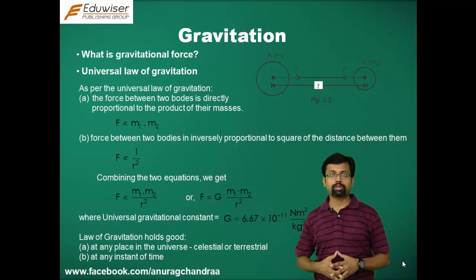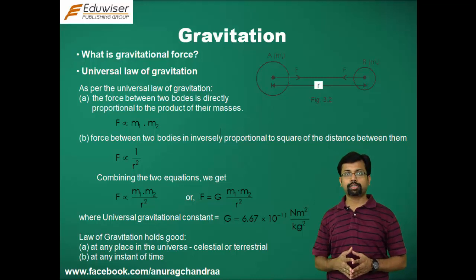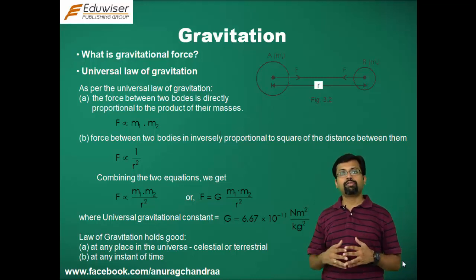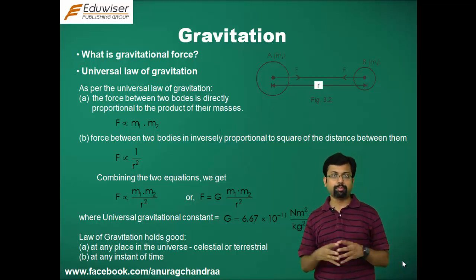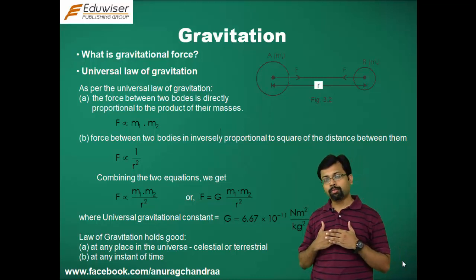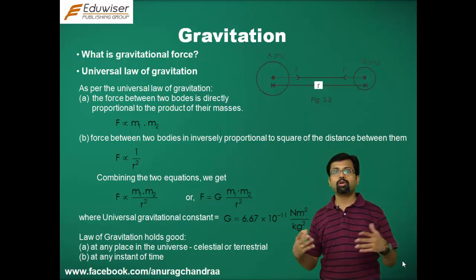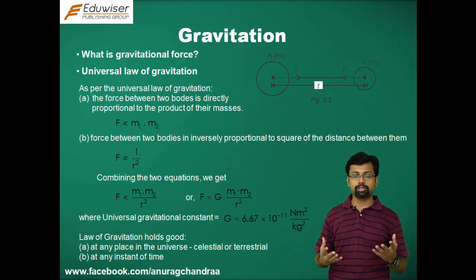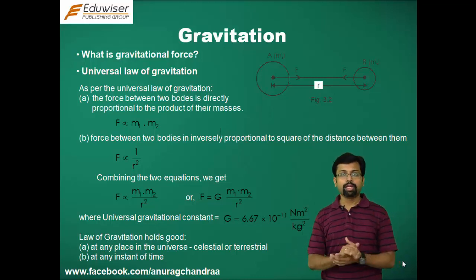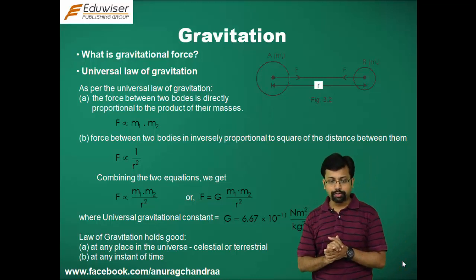Just now we discussed what gravitational force is. Gravitational force is the force acting between any two objects that are separated at a distance. Earlier, this gravitational force was linked only to planetary objects, but when Newton came into the picture, he took this idea and formulated his universal law of gravitation. He said that any two objects, be it celestial or terrestrial, are going to experience this force of gravity, and therefore he called his law the universal law of gravitation.